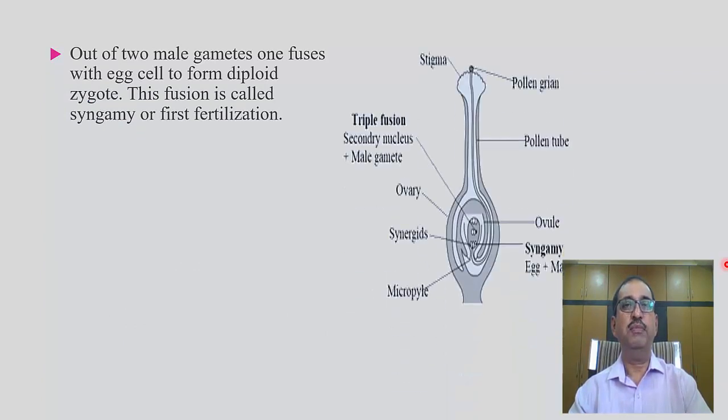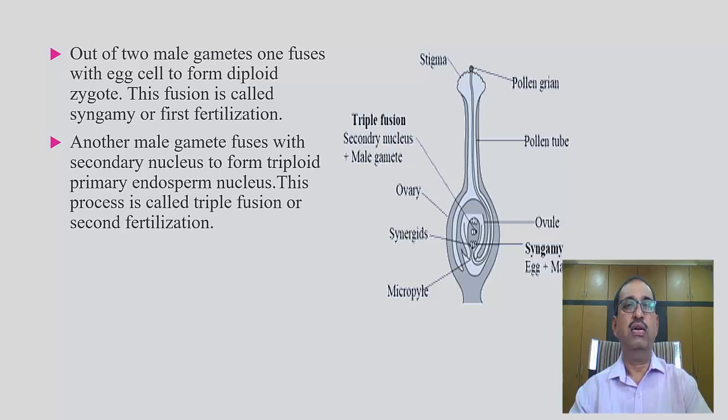Out of two male gametes, one fuses with the egg cell to form a diploid zygote. This fusion is called syngamy or first fertilization. Another male gamete fuses with the secondary nucleus to form a triploid primary endosperm nucleus.